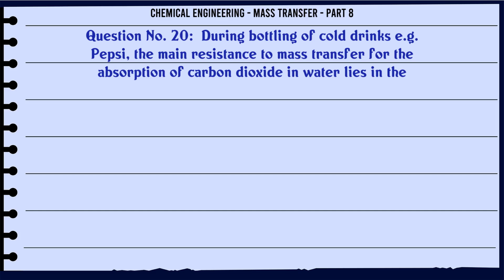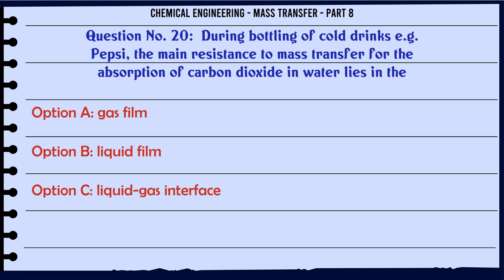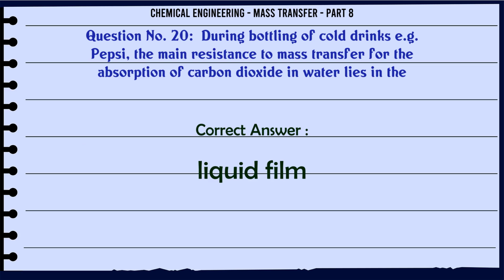During bottling of cold drinks, e.g. Pepsi, the main resistance to mass transfer for the absorption of carbon dioxide in water lies in the A, gas film; B, liquid film; C, liquid gas interface; D, none of these. The correct answer is liquid film.